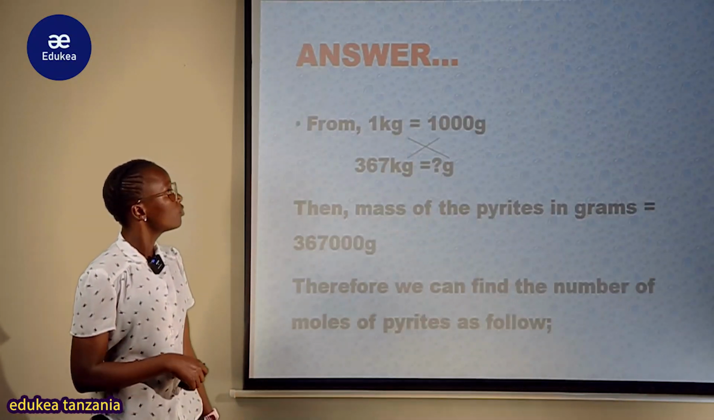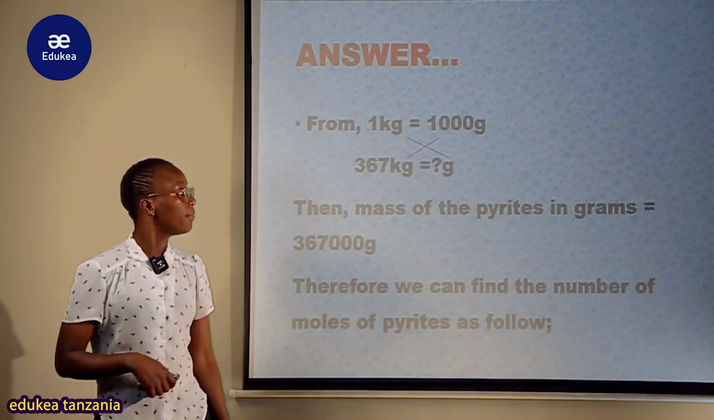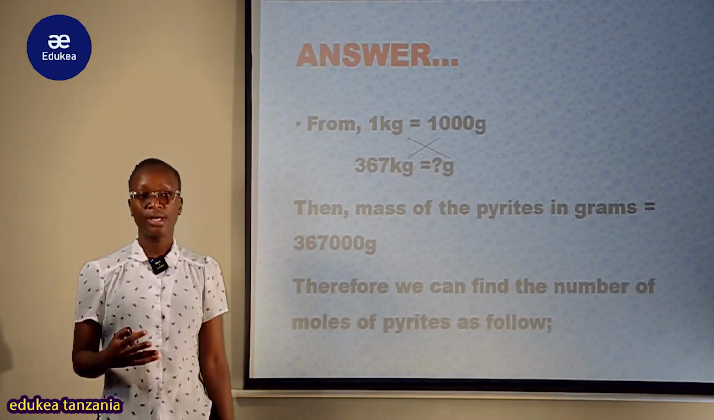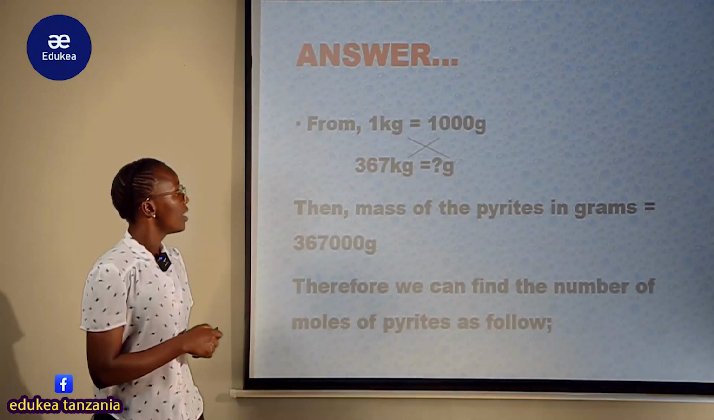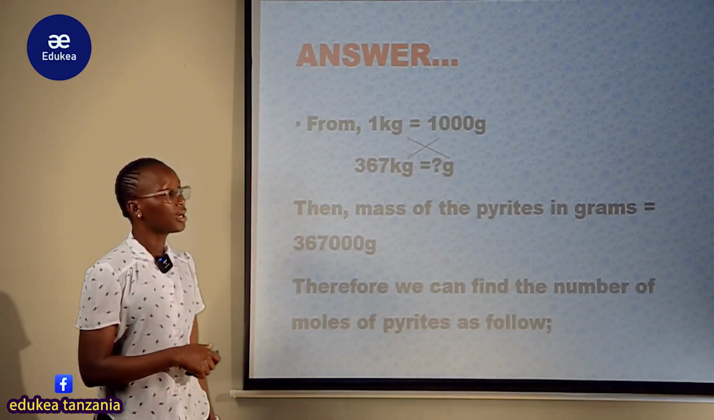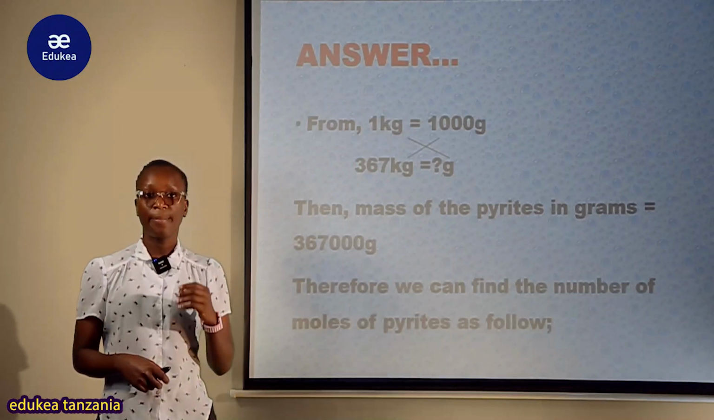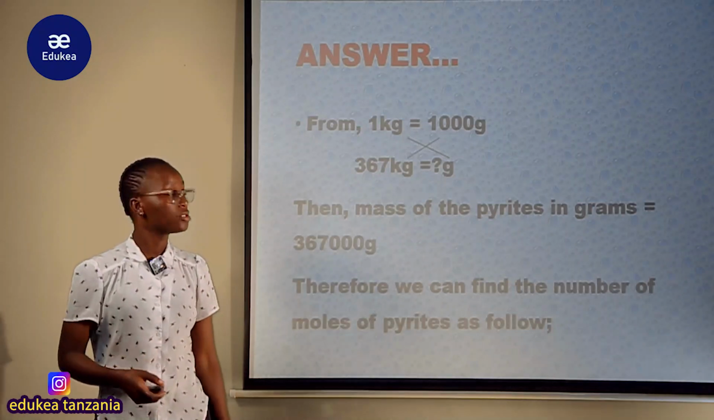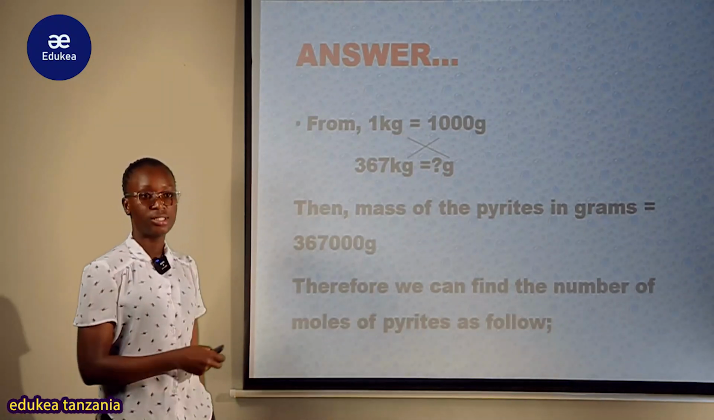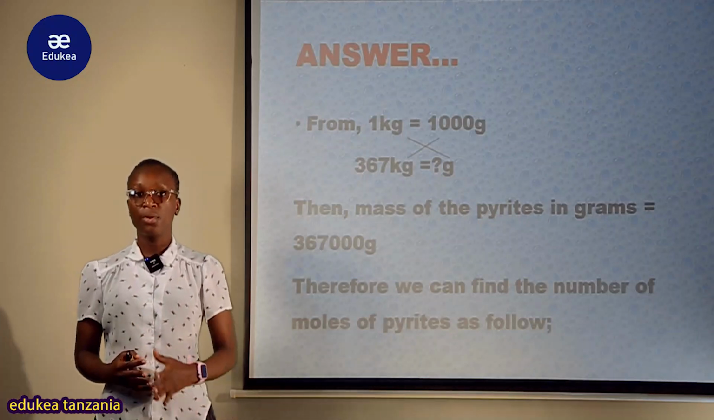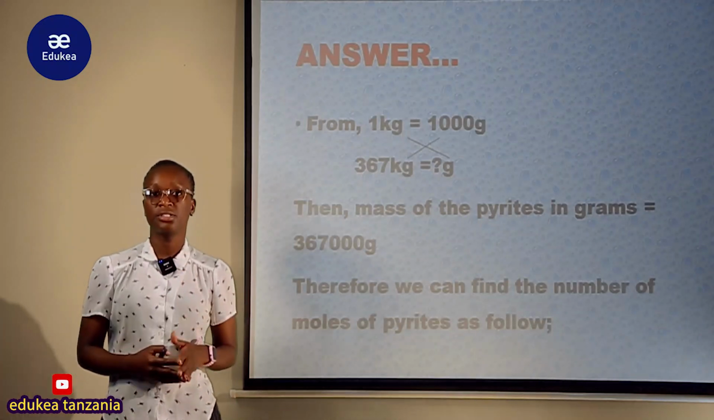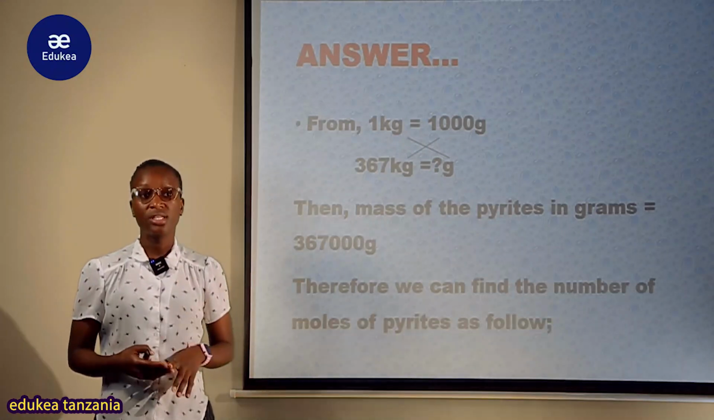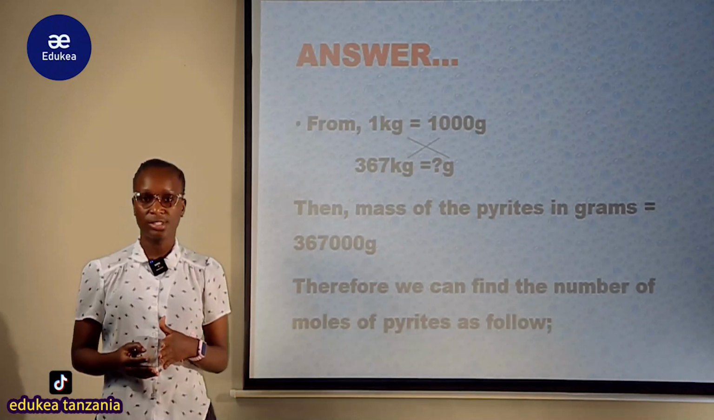Therefore, we come to our solving, where we consider that 1 kg is equal to 1000 gram. We were given 367 kg of pyrite, copper pyrite. Therefore, how many grams is this copper pyrite? So we are doing just a conversion. This is a simple conversion, because these are measurement conversions. I hope you have studied in mathematics how to convert these units.